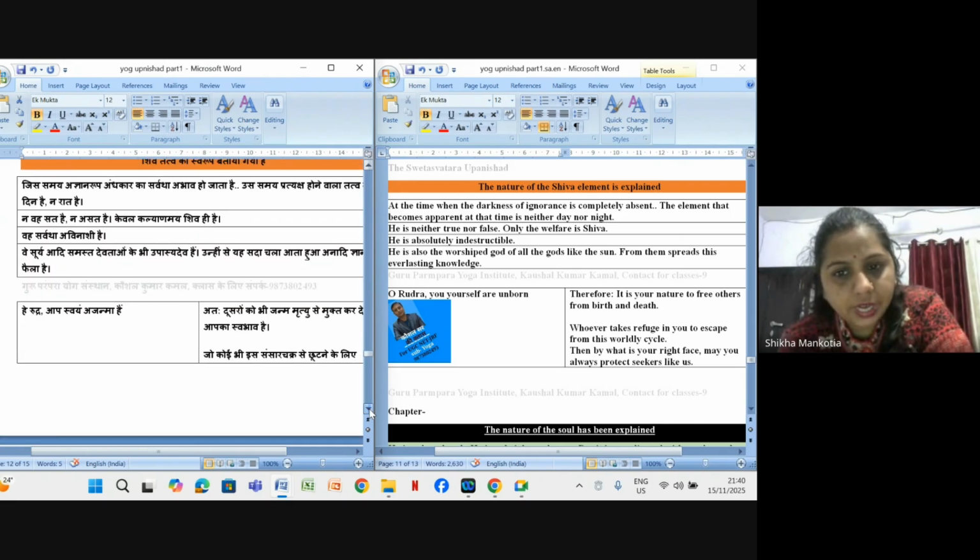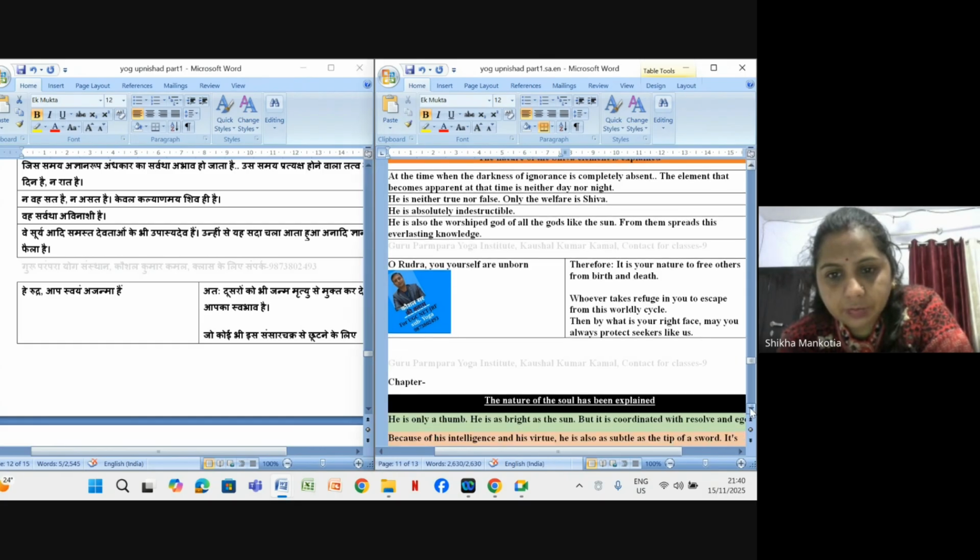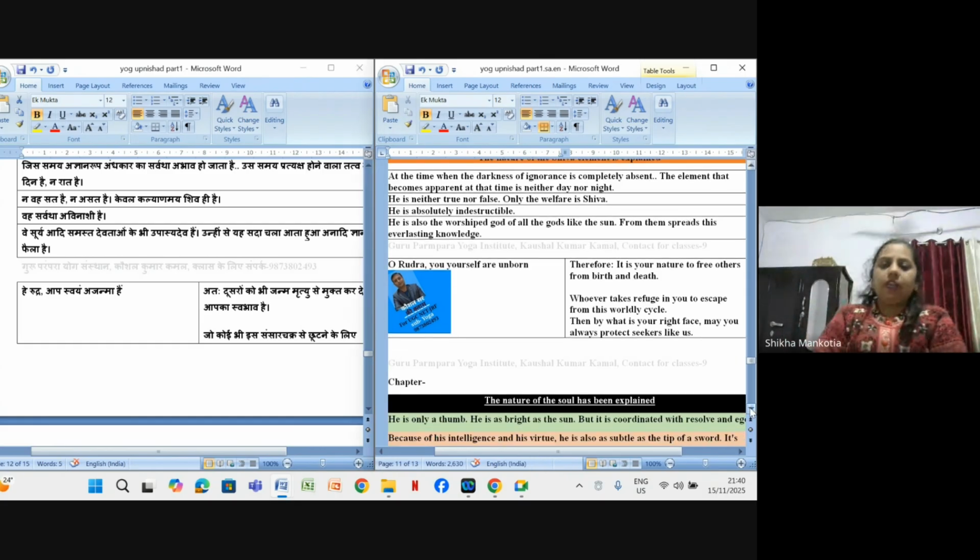So what they say, at the time when the darkness of ignorance is completely absent, the element that becomes apparent at that time is neither day nor night. He is neither true nor false. Only the welfare is Shiva. He is absolutely indestructible. He is also the worshipped god of all the gods, like the sun, from whom spreads this